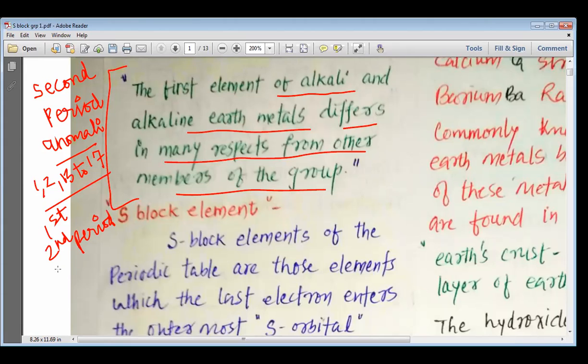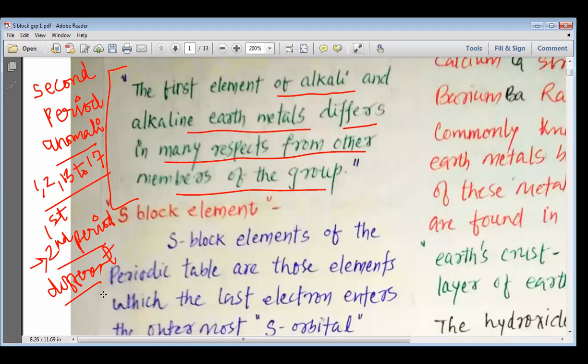All these groups have their first element fall into the second period, and that is why these second period elements are different from the other elements of the same group, and this is what is observed always.